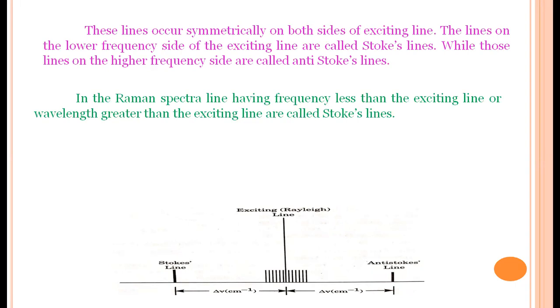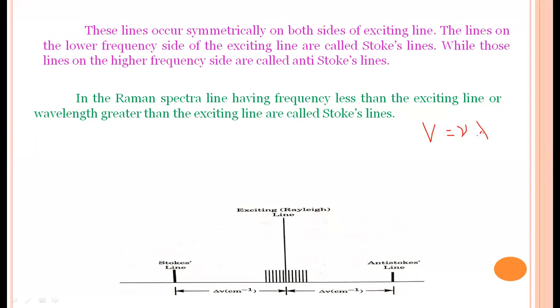One is Stokes lines, whose frequency is less. It means the wavelength is more than the incident light, because we know wavelength is inversely proportional to frequency. That is, we know the formula v = νλ, or ν = v/λ.